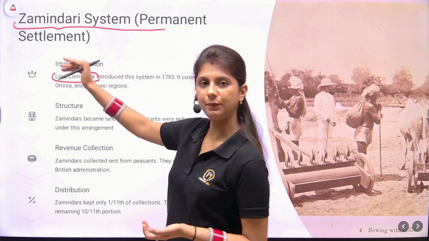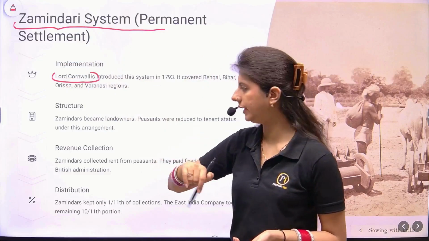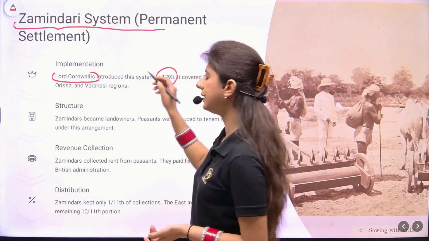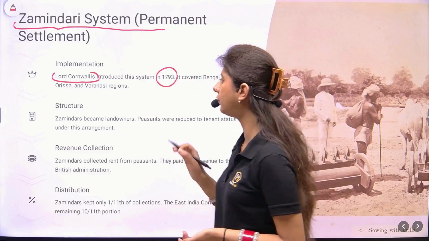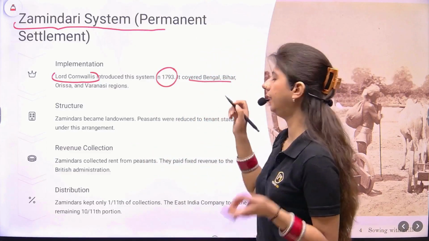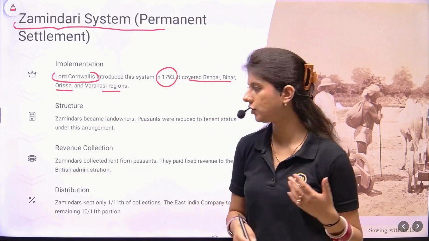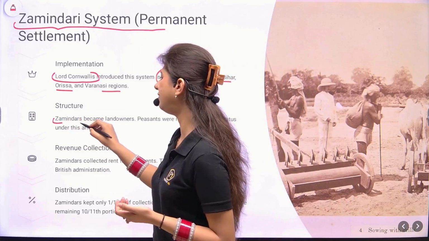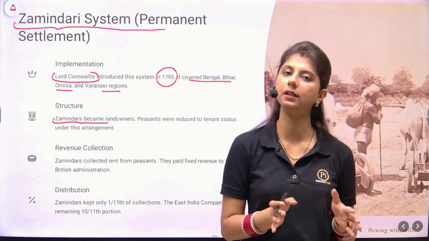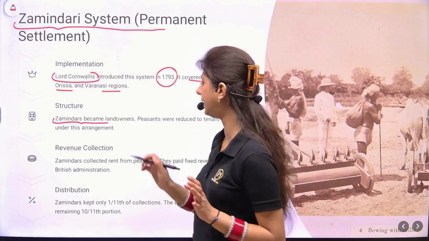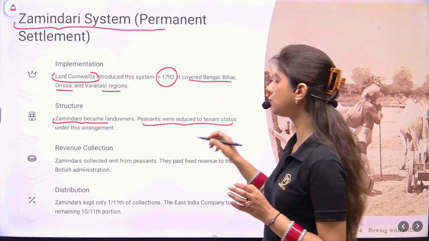So, it was implemented by Lord Cornwallis in the year 1793. So facts are very important. It covered Bengal, Bihar, Odisha and the Varanasi regions. The main features were that the Zamindars were recognized as the landowners. The peasants were reduced to the tenant status.